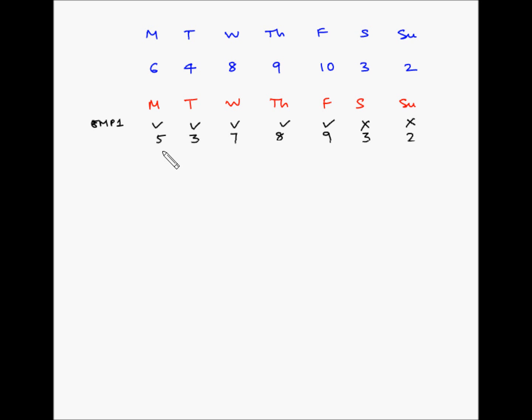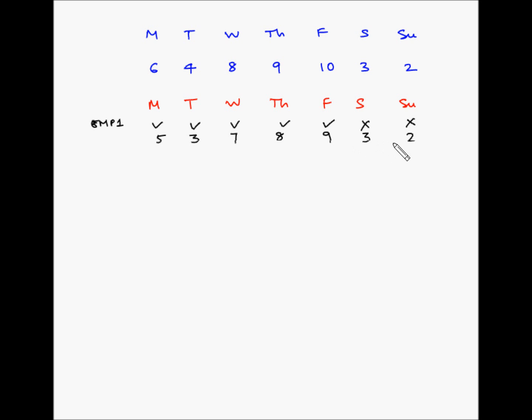Now for employee number 2, let's again find out the 2 consecutive days which have the lowest net requirements after employee 1 has been given the days off. So here Saturday and Sunday have a requirement of 3 plus 2, 5. Sunday Monday has 2 plus 5, 7. Monday Tuesday has 5 plus 3, 8, and so on.